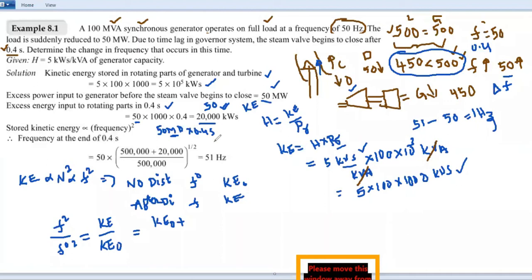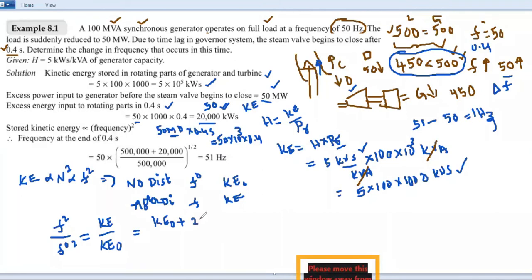Then you get 50 into 10 power 3 kilowatt multiplied by 0.4 seconds. If you multiply all this, you will get 20,000 kW seconds. That means the excess kinetic energy given to the generator rotor is 20,000 kW seconds.